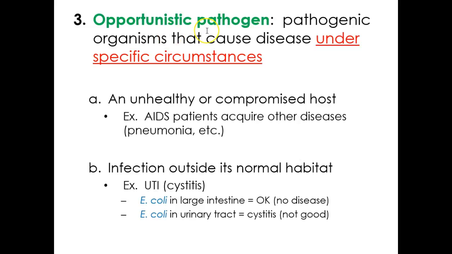There are these things called opportunistic pathogens, which means that under certain conditions, these organisms are really good for us, but in the wrong spot, they're really bad for us. So for instance, if we look at E. coli, E. coli in our large intestines is great. Without it, we'd have major problems. But E. coli in our urinary tract is not good, and that is going to be UTIs, or E. coli in our eye, that's going to be red eye. So one location, awesome. If it has the opportunity to go somewhere else, it's going to be bad for us.